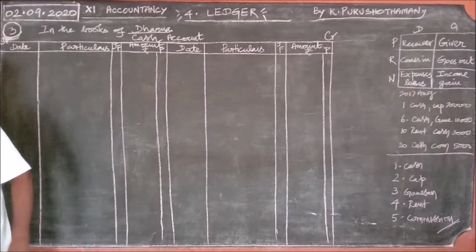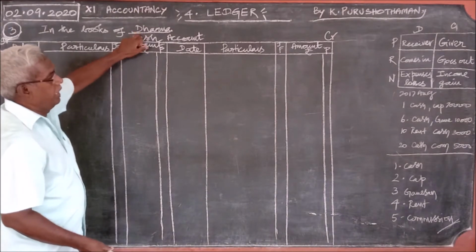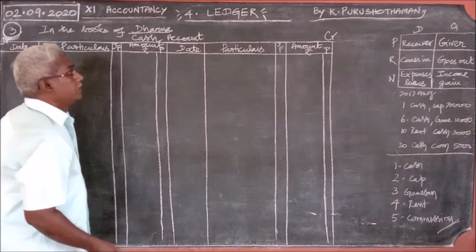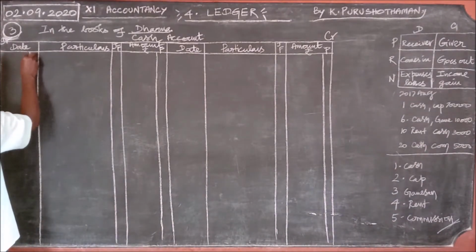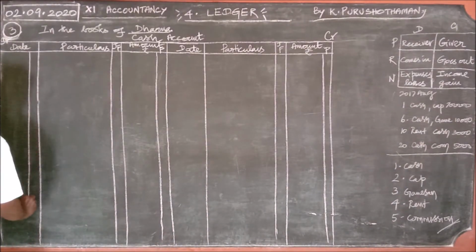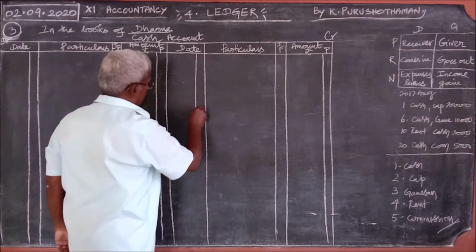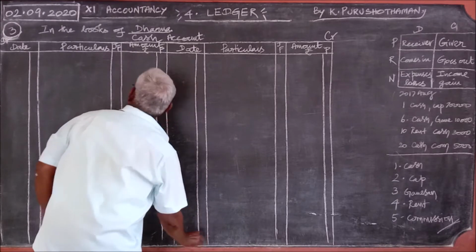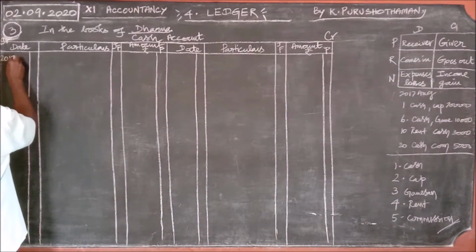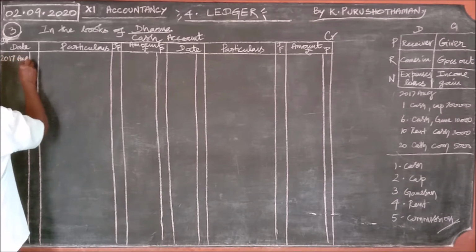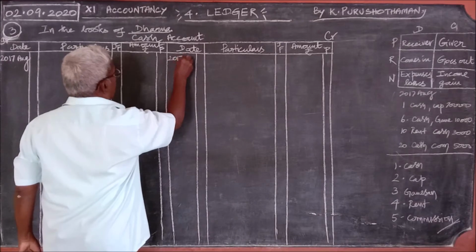You should write the name of the account, the cash account, only at the center. Now the year is 2017, August. You can write 2017 August.